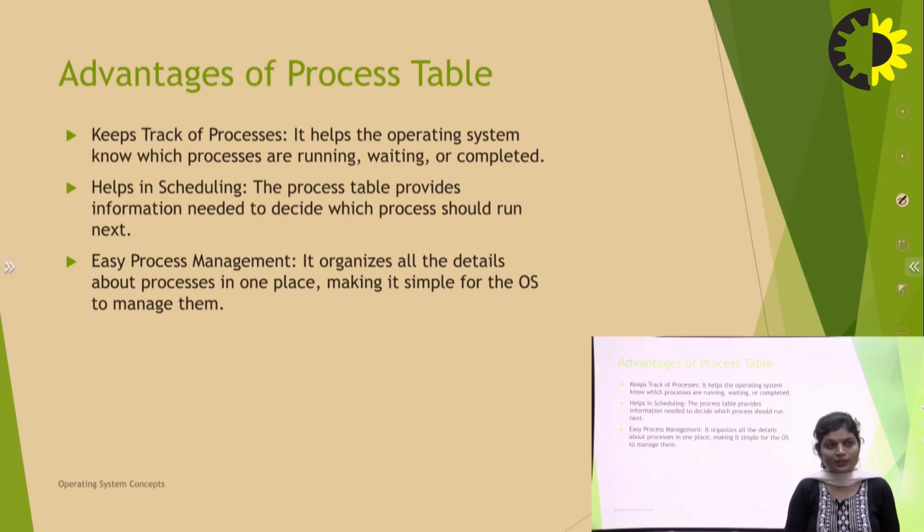Help in scheduling. The process table provides information needed to decide which process should run next, and which should run after that. Easy process management. It organizes all the details about processes in one place, making it simple for the OS to manage them. Any information regarding a process we get from the process table, so it is easy for us.